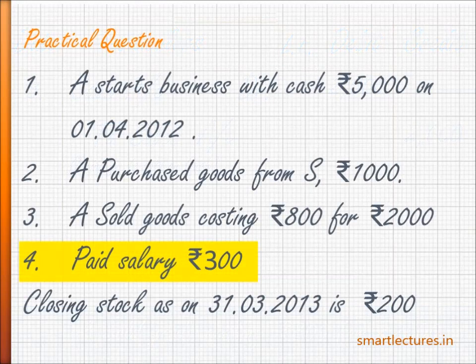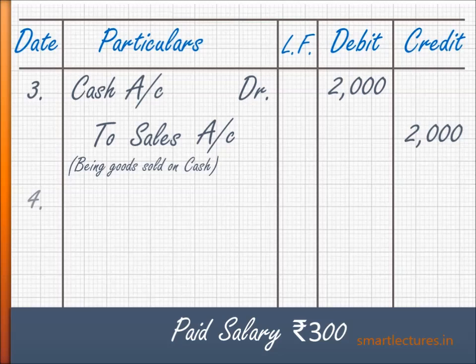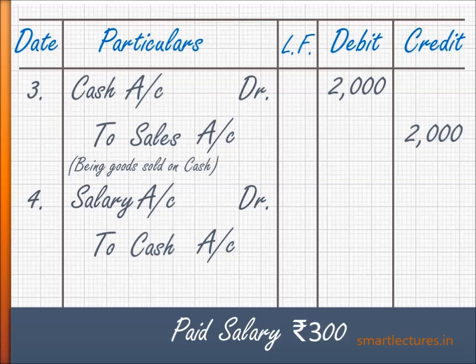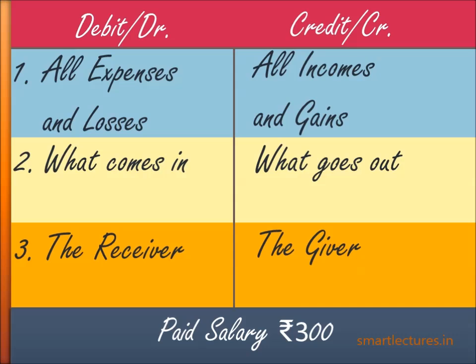Next transaction: paid salary. So the journal entry will be salary account debit to cash account. How did we get this journal entry? Let's go to the options on the debit side. The first option is debit all expenses and losses. Is there any expense? Yes, salary is an expense for us because this is the spending we have to make to run the business for day-to-day activities. So salary is always an expense for the firm. So write down salary.